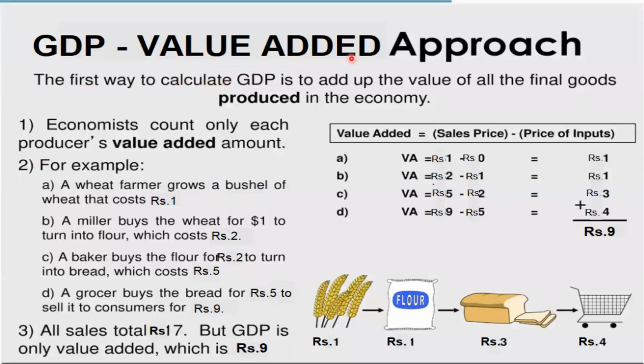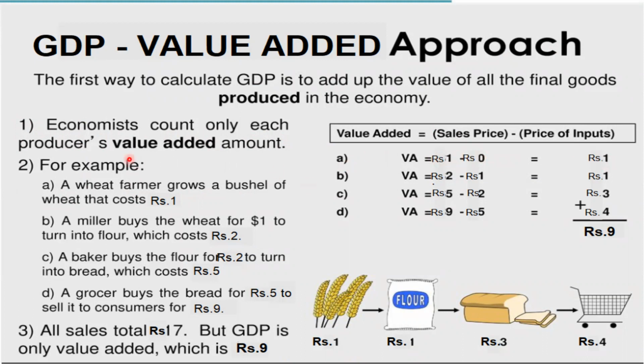GDP, value added approach. Here is a simple example to understand the value added approach. The economists count only each producer's value added amount. Let us take an example. A wheat farmer grows a bushel of wheat that costs ₹1. So the cost of this wheat bushel is just ₹1, and there is no intermediate good. Its value is not added by adding anything.